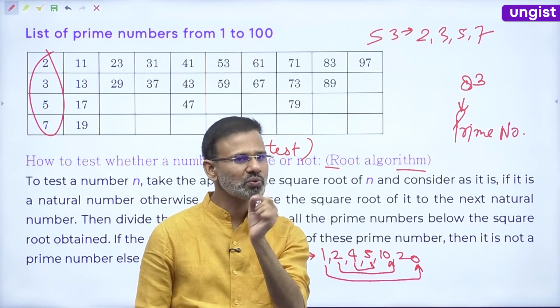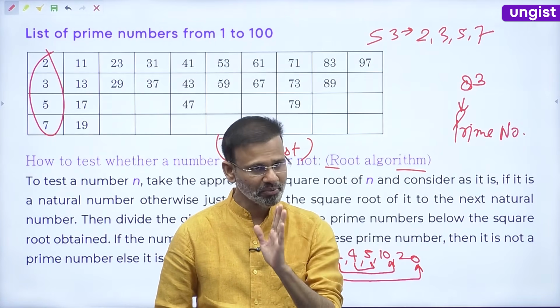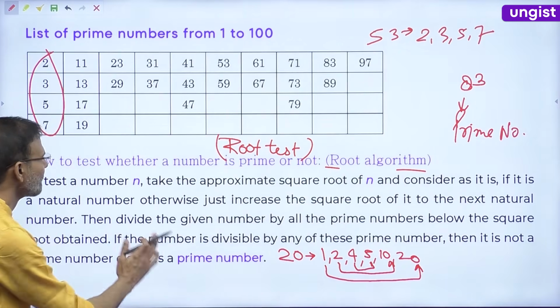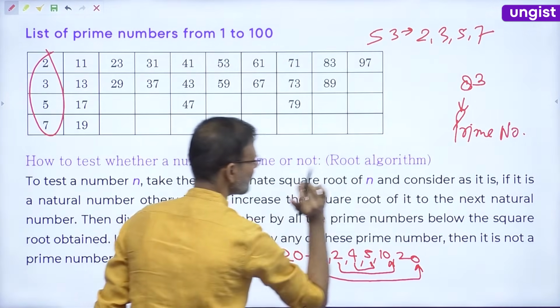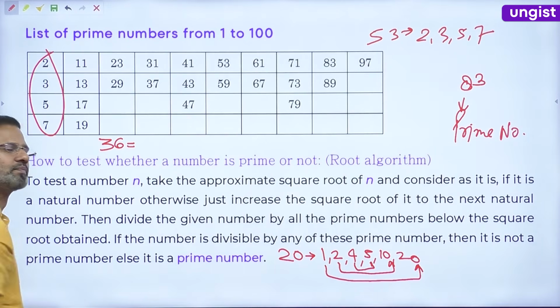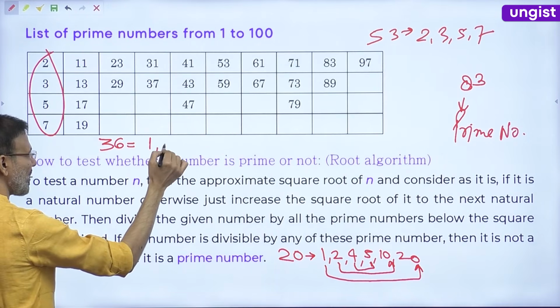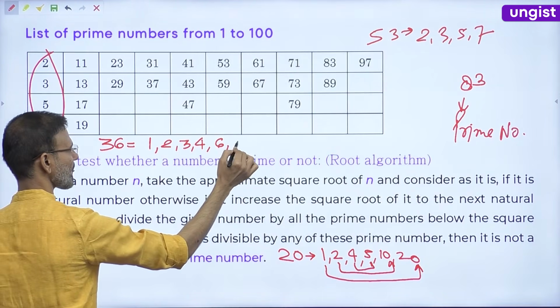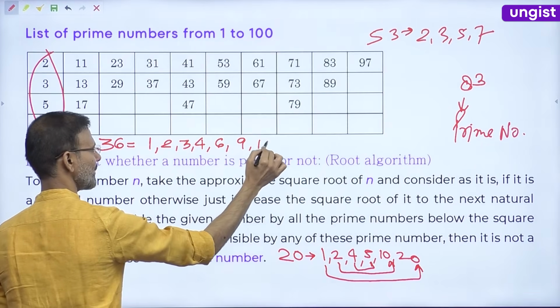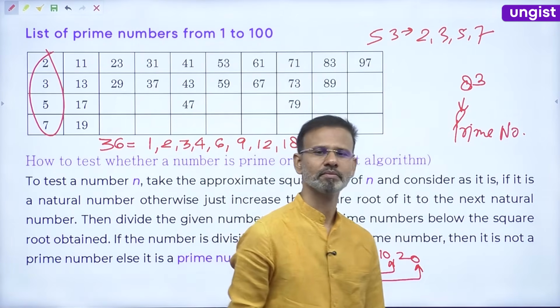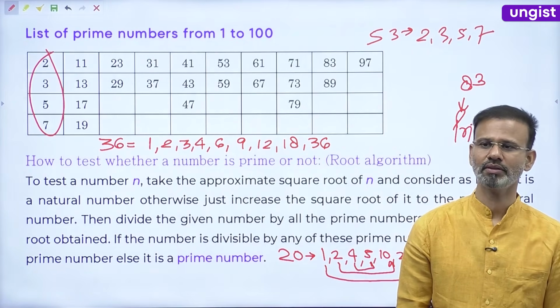Okay, why do they go only till the root? Let me tell you the very specific reason for that also. See, everybody. Suppose I'm writing the factors of 36. 36 is a perfect square number, friends. So the factors are 1, 2, 3, 4, 6, and then 9, 12, 18, 36. Correct, everybody? Right.